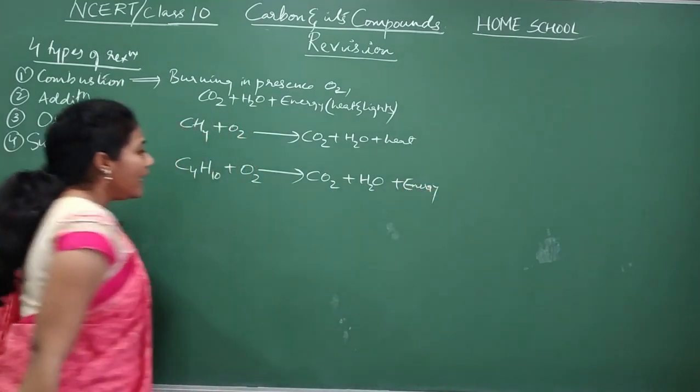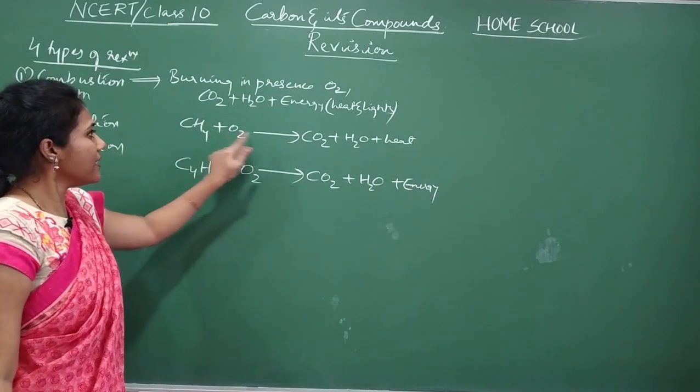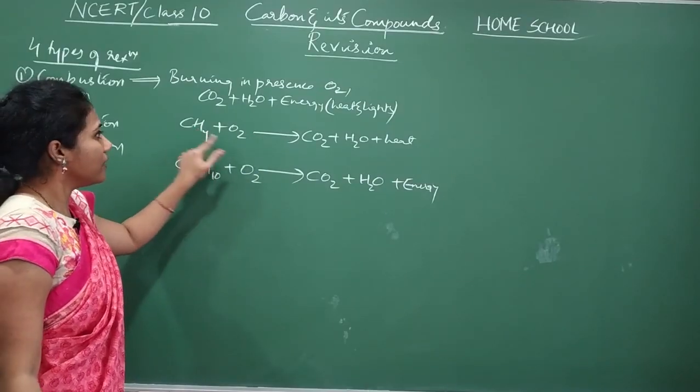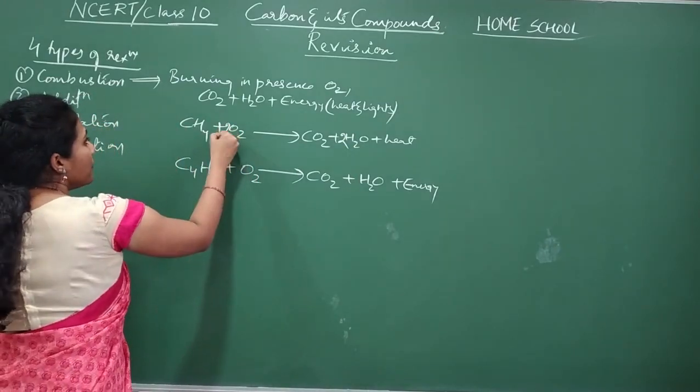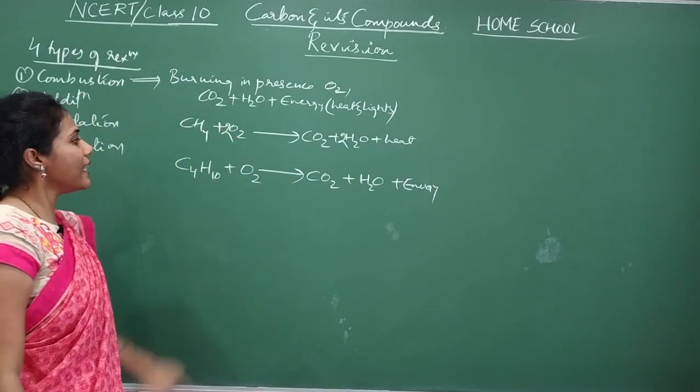And how do you balance these equations? This is quite easy for balancing. Say 4 hydrogens here, only 2 are there. So 2, and here I'll be putting 2. And how do you balance this reaction here?